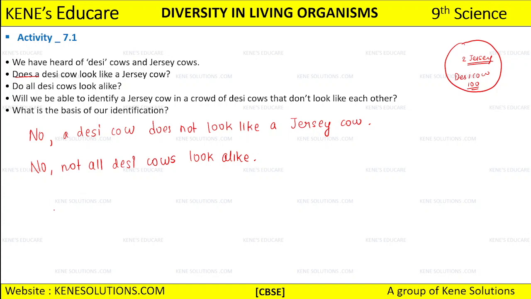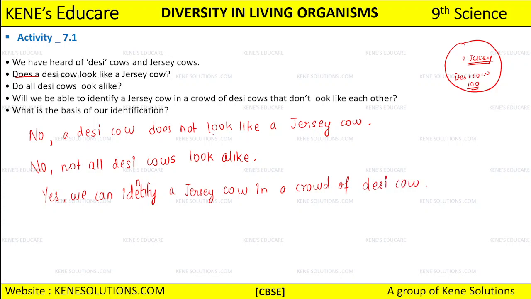So I'll write it, yes, we can identify a Jersey cow in a crowd of desi cow. Okay, now the fourth question is, what is the basis of our identification?